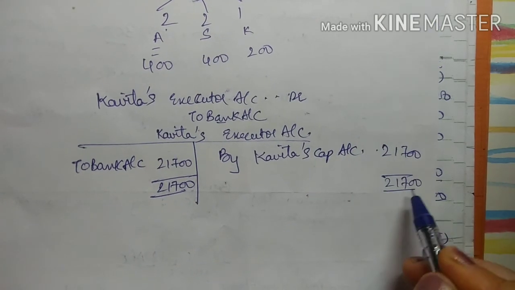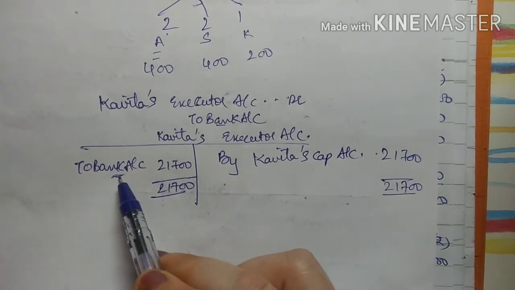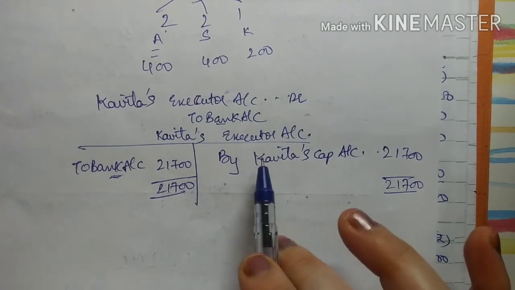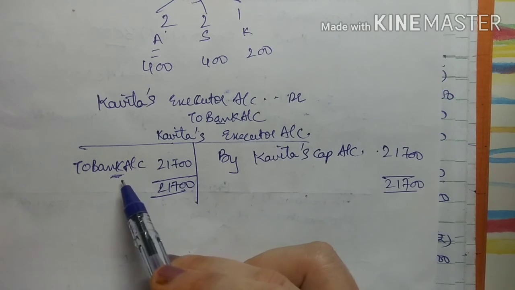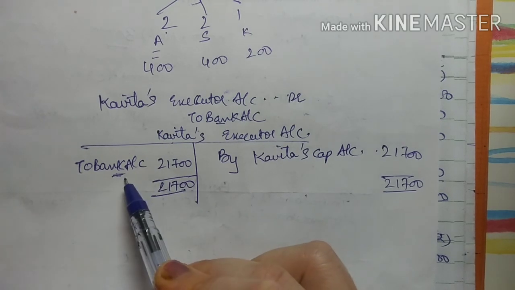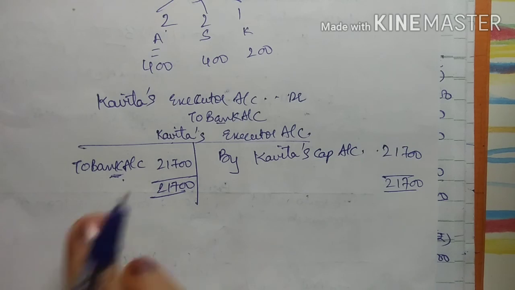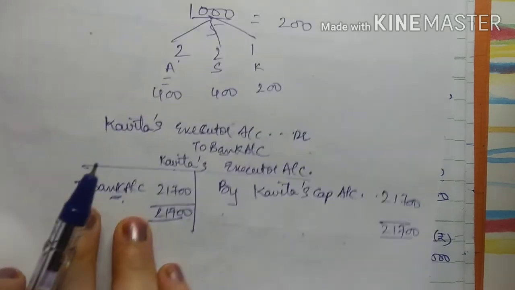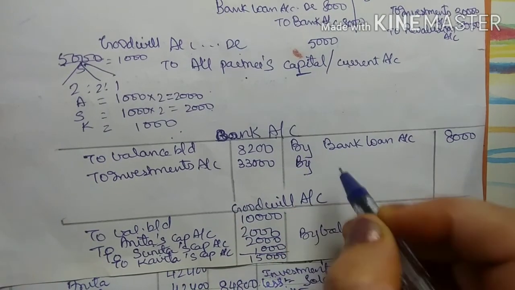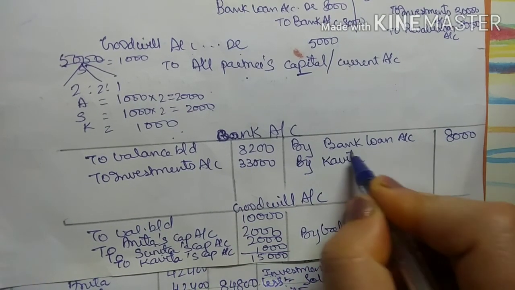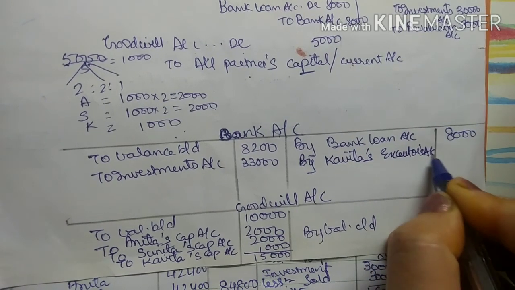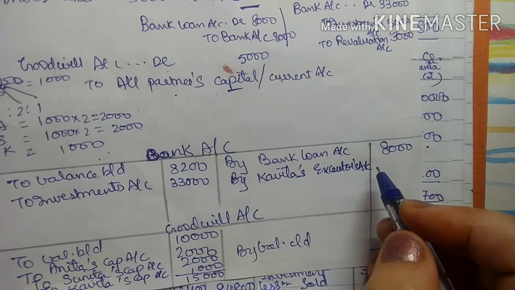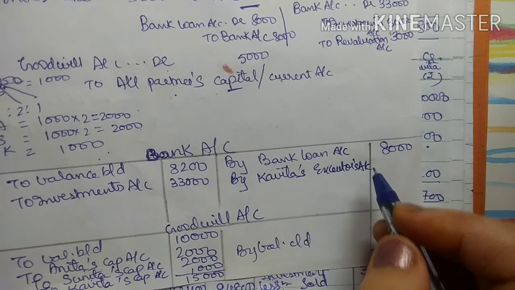There is no balance now, right? But you have to do the posting of this bank account. This is ये exam में नहीं बनाना है. This is for your understanding, right? So Kavita's executor account debit to bank account. So in bank account, here it is in the debit side. So in bank account it will come in the credit side by Kavita's executor's account, and the amount is